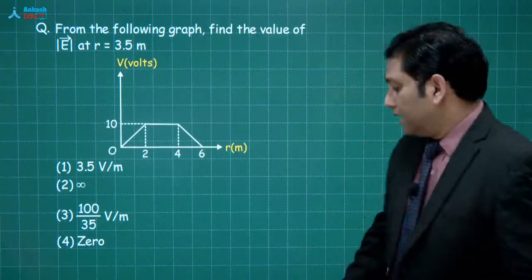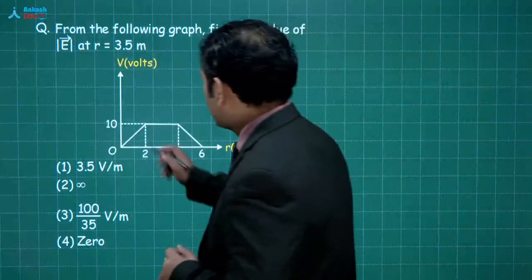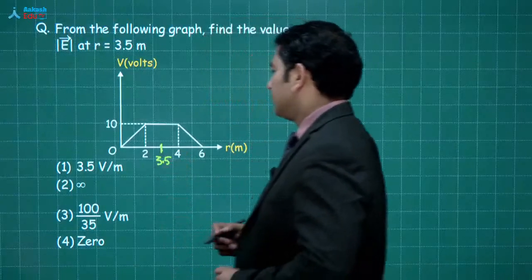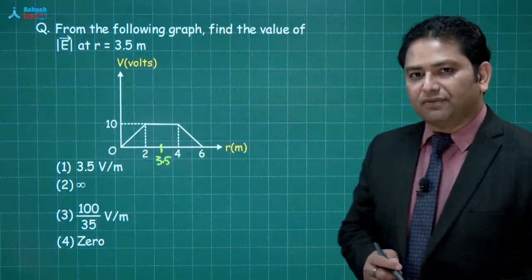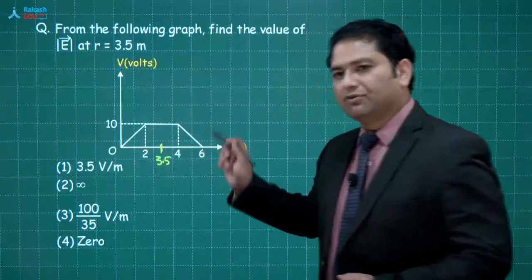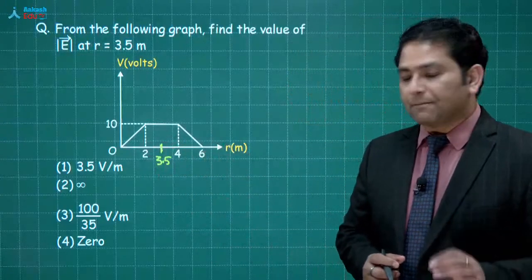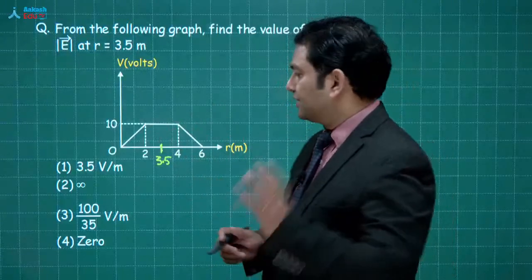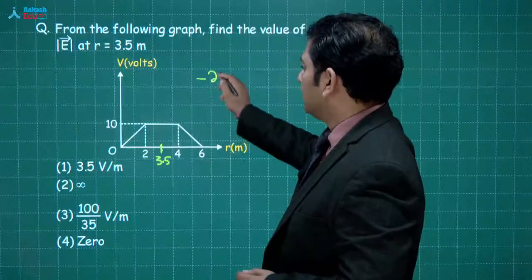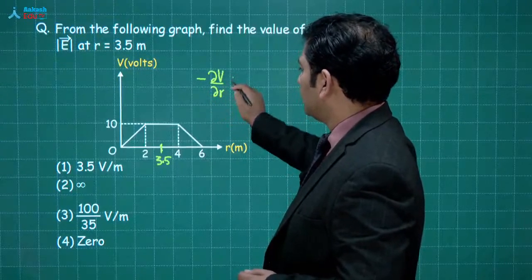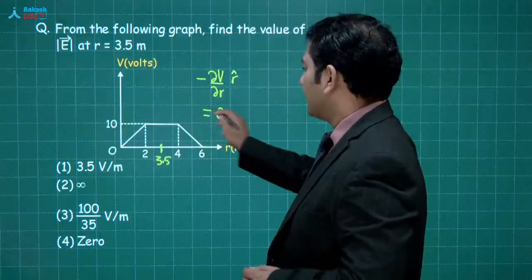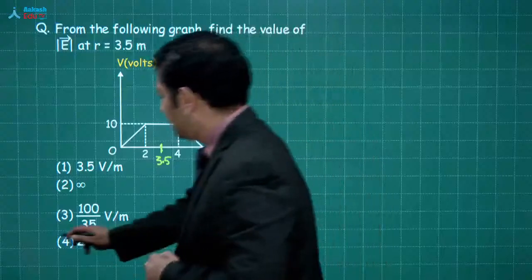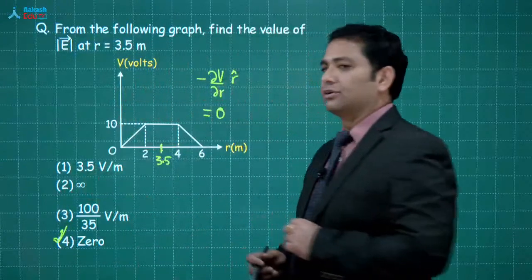Okay, let's see. आप देख सकते हैं that between 2 to 4, because that point 3.5 lies here. So between 2 and 4, अगर आप देखेंगे, the value of potential is constant. And if the value of potential is constant, minus of del V by del R multiplied by R cap will be equals to 0. So option number 4 comes out to be correct.